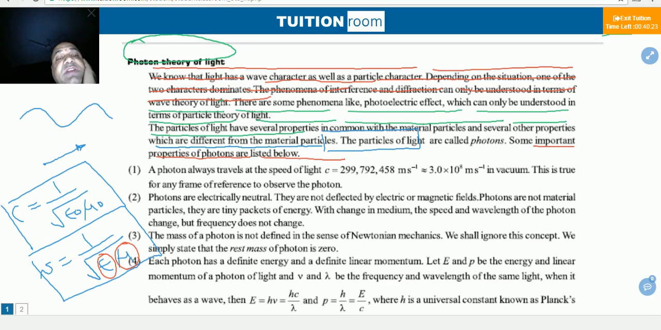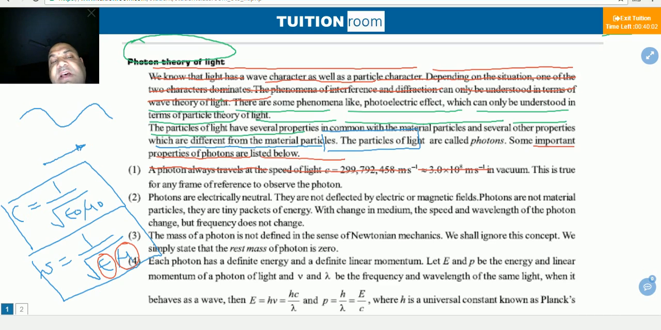Now, the second point, I am going to elaborate it. Photons are electrically neutral particles. Photons have no charge, neither negative nor positive. So when they move in an electric field region or a magnetic field region, they will not deviate at all. They are not deflected by electric or magnetic fields.